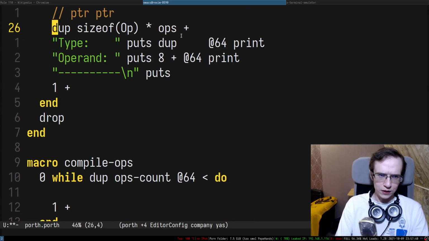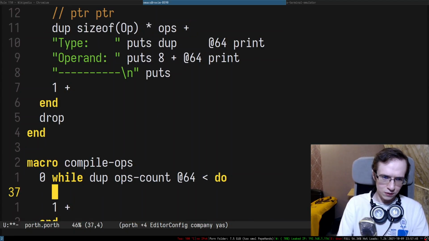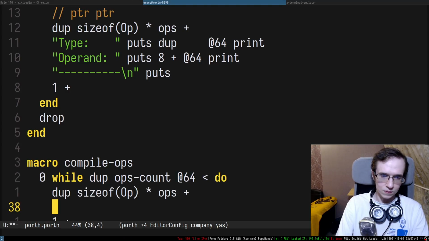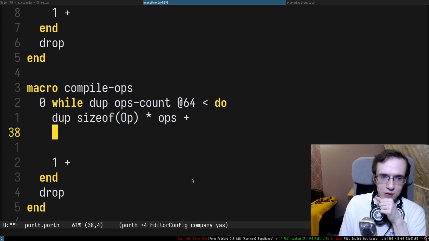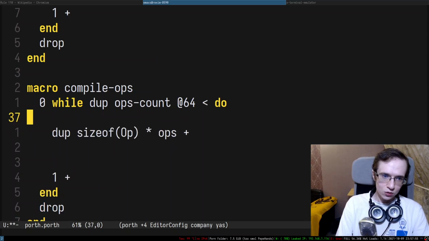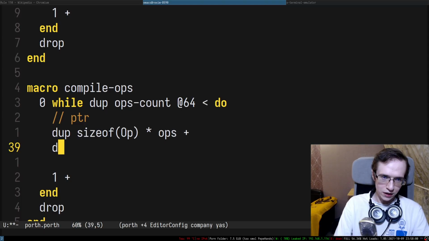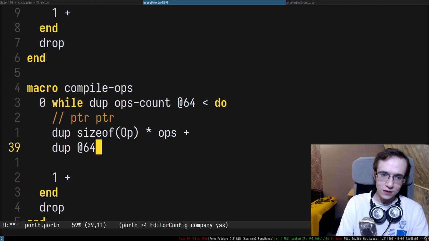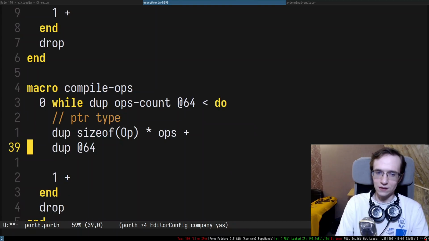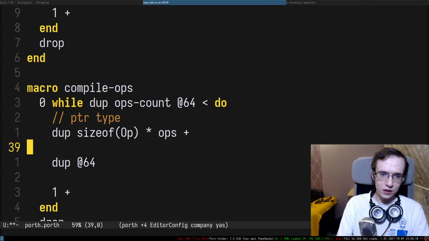So maybe I'm gonna actually just copy paste some of this stuff. So this is the beginning of the pointer, and the first thing I want to do, I want to check what's the type of this thing. So here I have a ptr, and I'm gonna dupe this entire thing. And I'm gonna read this entire thing, which will give me a type. It will give me a type, and I want to compare that type.